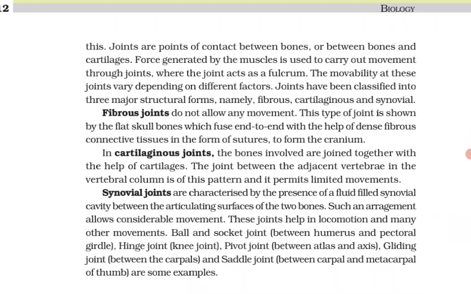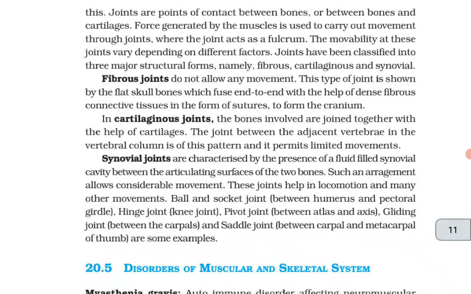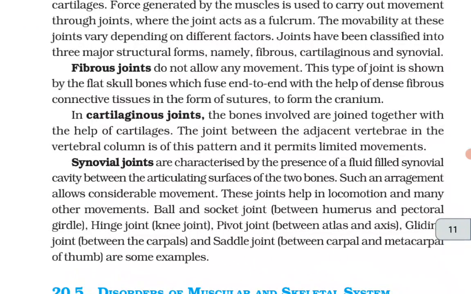Joints have been classified into three major structural forms, namely fibrous, cartilaginous and synovial. Fibrous joints do not allow any movement. This type of joint is shown by the flat skull bones, which fuse end to end with the help of dense fibrous connective tissues in the form of sutures to form the cranium. In cartilaginous joints, the bones involved are joined together with the help of cartilages. The joint between the adjacent vertebrae in the vertebral column is of this pattern and it permits limited movements.